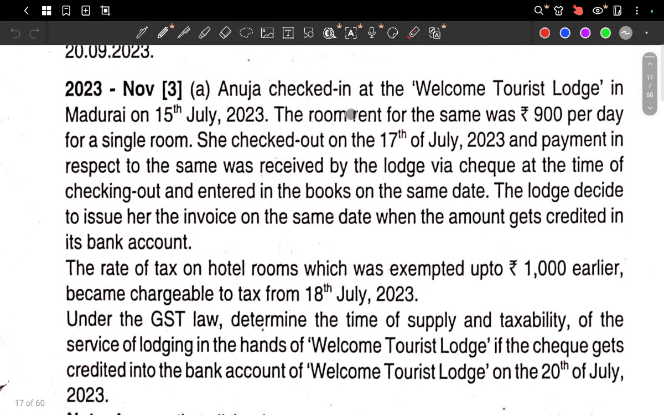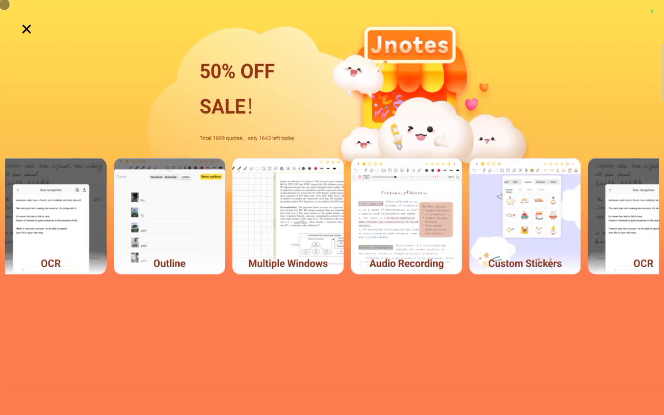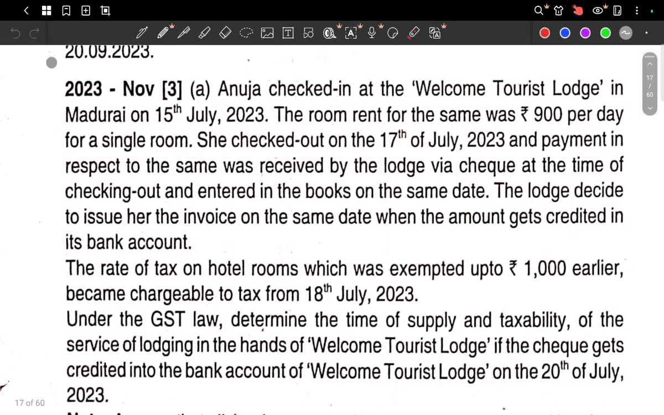So Arjuna checked into the Welcome Tourist Lodge in Madurai on 15th July. The room rent was 900 per day in a single room. She checked out on 17th July, and payment for the same was received by the lodge via cheque.